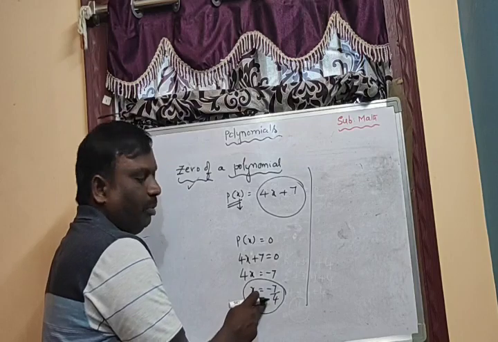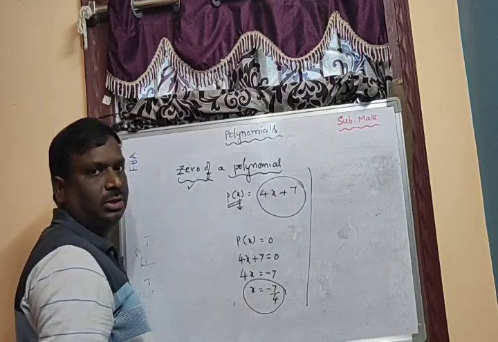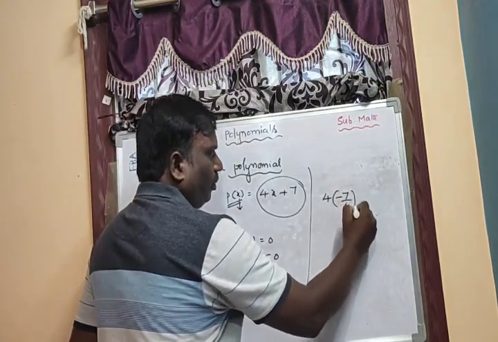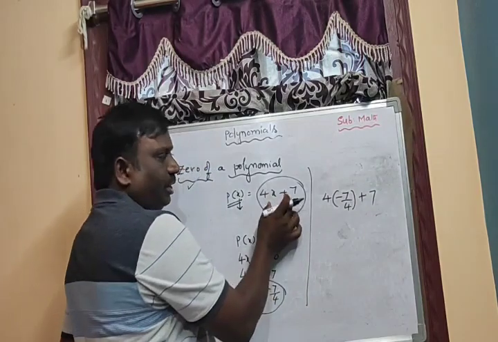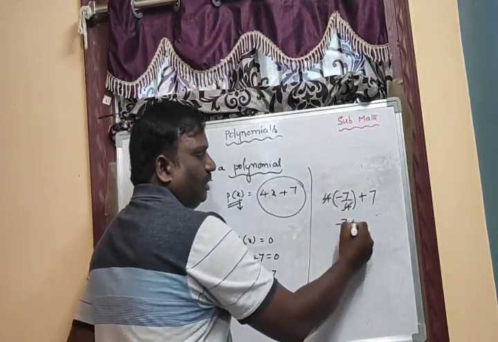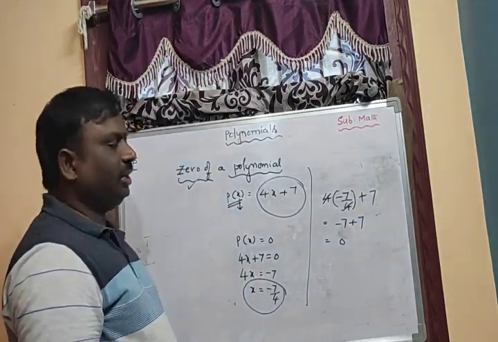When you substitute minus 7 by 4 in the place of x, then the total value of the polynomial is 0. Substitute here 4 into minus 7 by 4 plus 7. I am checking whether it will become 0 or not. So 4 gets cancelled. Minus 7 plus 7 is 0.